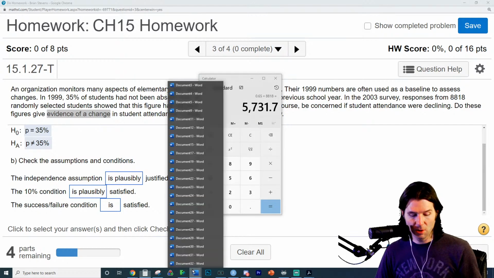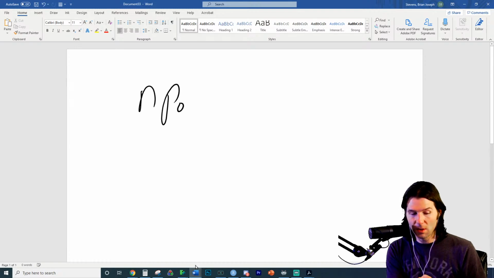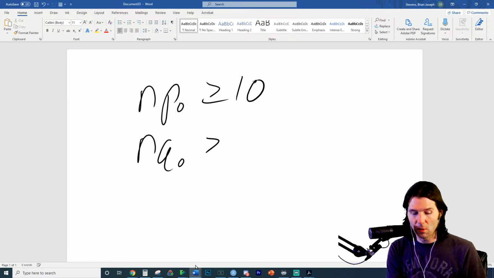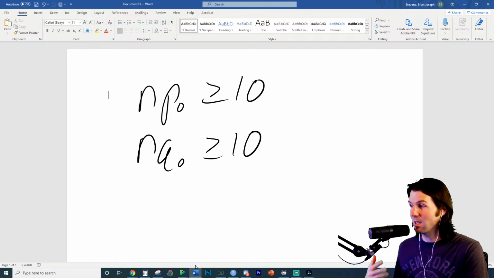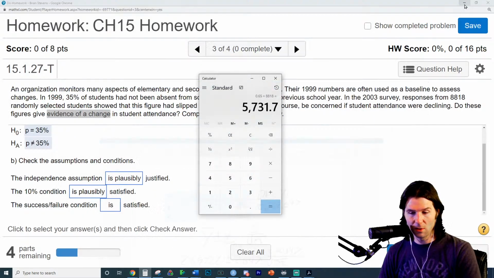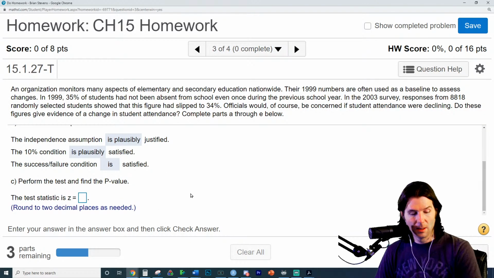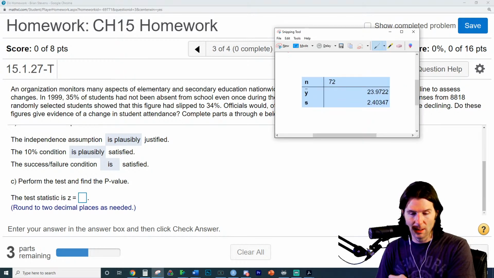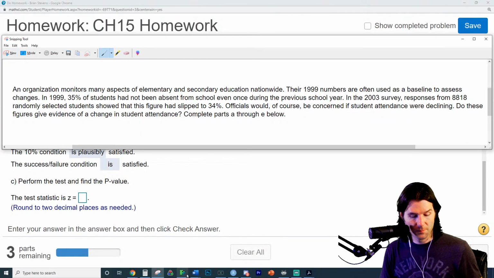And what we're doing right here, let's show it visually. We're literally seeing that np0 is greater than or equal to 10, and nq0 is greater than or equal to 10. This is the success-failure condition to make sure we have at least enough successes and at least enough failures. So we are good to go there. All of those are satisfied. Perform the test and find the p-value. Okay, let's go ahead and grab the data right here and do the test and get the p-value.